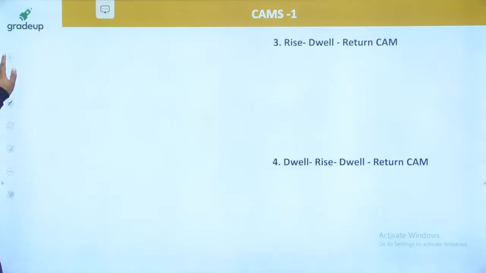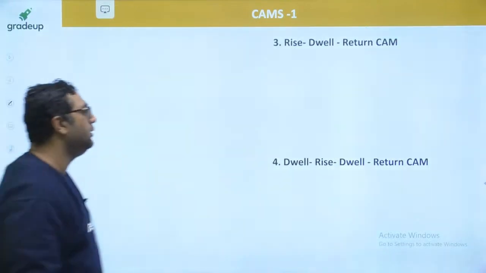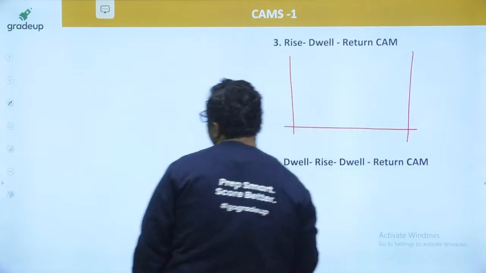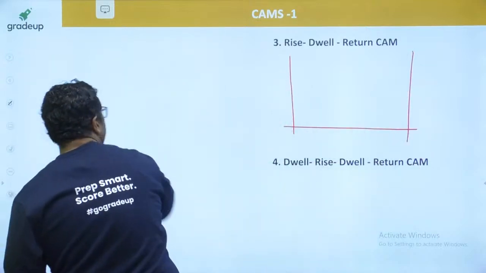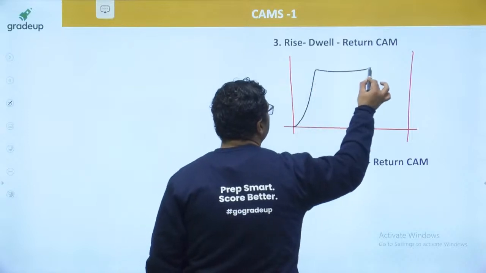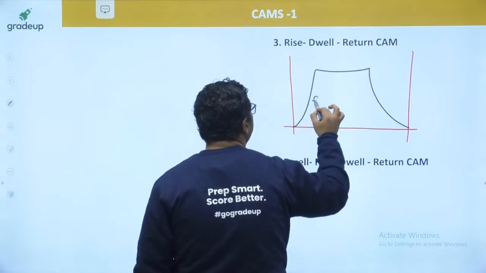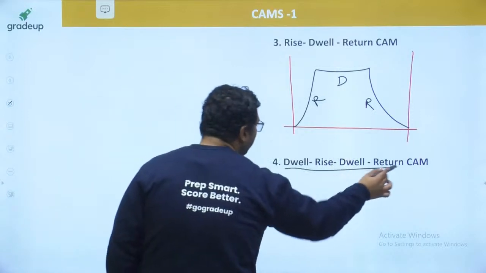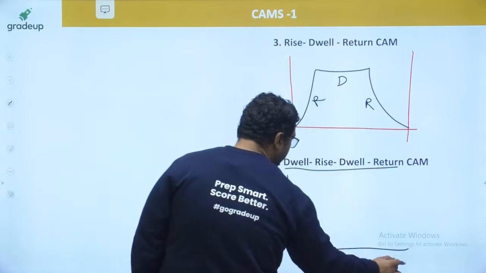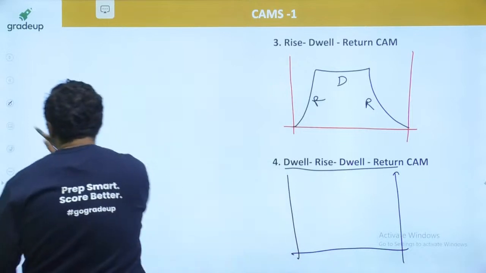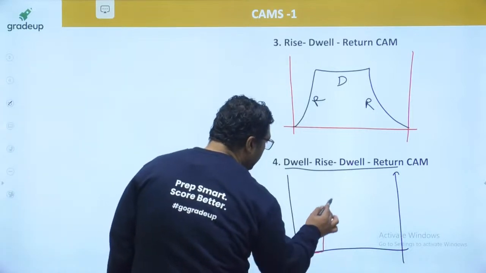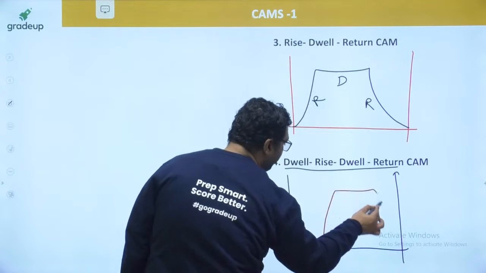The next type of cam is RDR cam. Here first there is a rise, then dwell, then return. So this is said to be RDR type of cam. Then it is DRDR type of cam. In this, first there will be a dwell period, then rise, then dwell, then return.